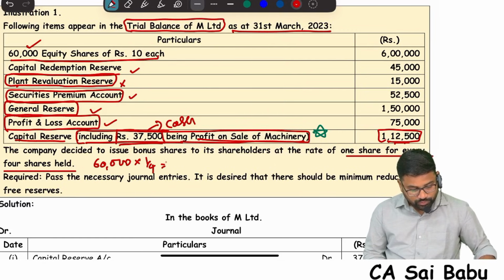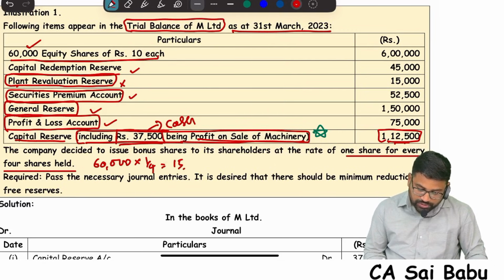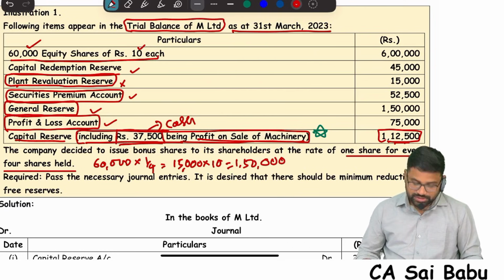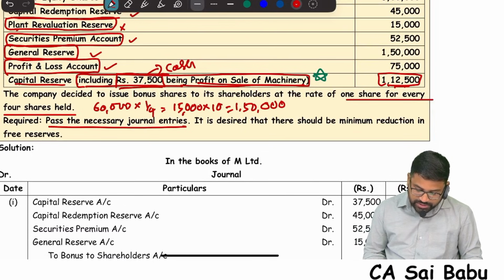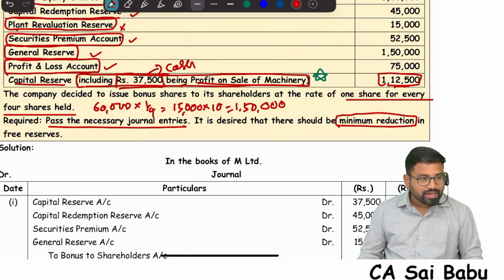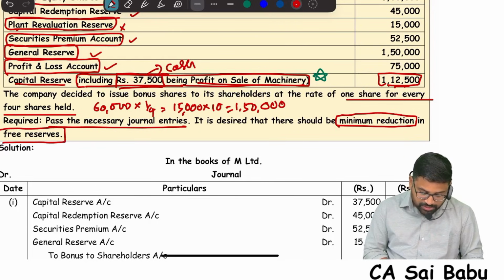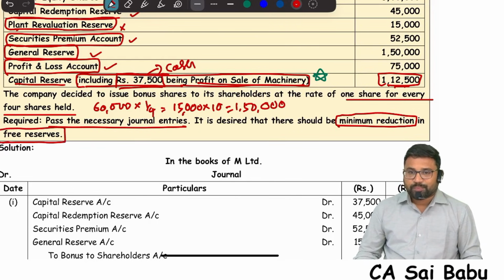60,000 divided by 4. 15,000 bonus shares will be given, each of 10 rupees. So 1,50,000 is bonus. You are required to pass the necessary journal entries. It is desired that there should be minimum reduction in free reserves. What is minimum reduction in free reserves? That means free reserves will be used lastly.